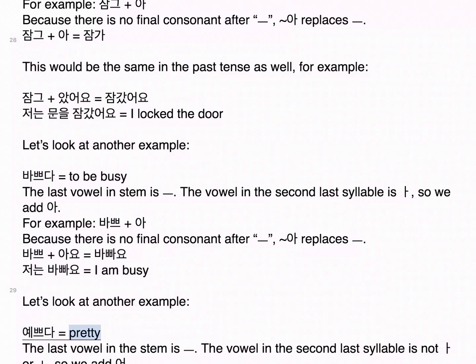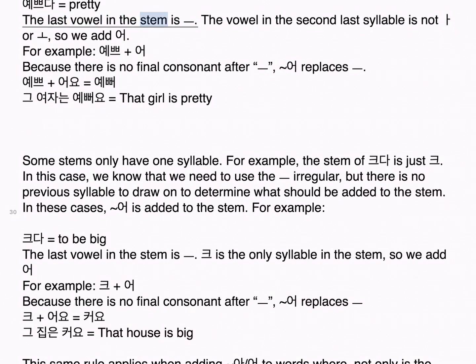예쁘다 equals pretty. The last vowel in the stem is 으, the vowel in the second last syllable is not 아 or 오, so we add 어. For example, 예쁘 plus 어, because there is no final consonant after 으, 어 replaces 으. 예쁘 plus 어요 is 예뻐요. 그 여자는 예뻐요. That girl is pretty.